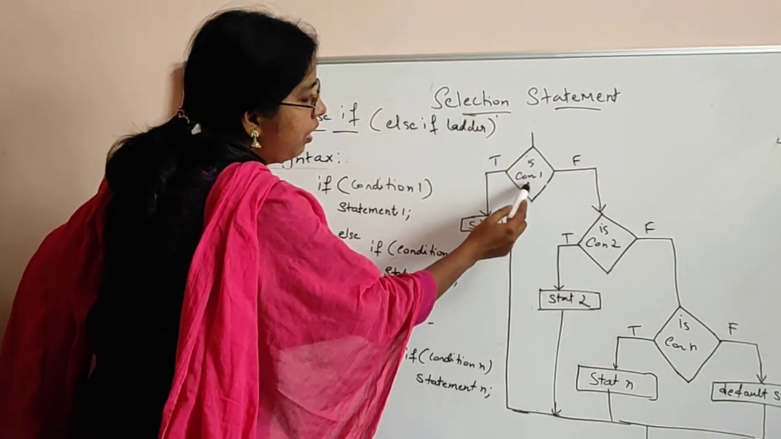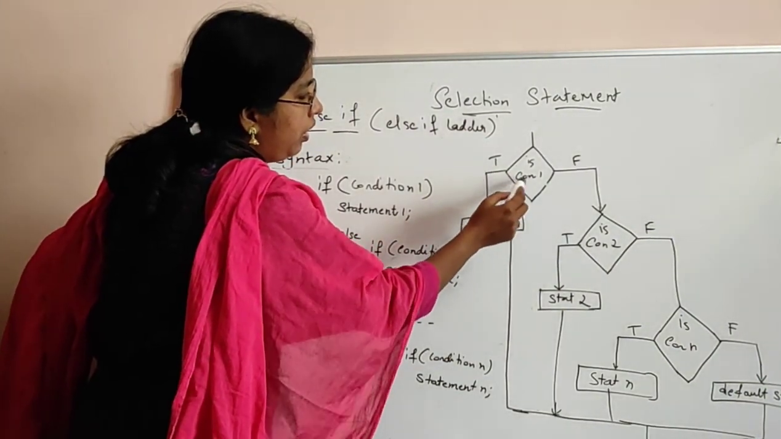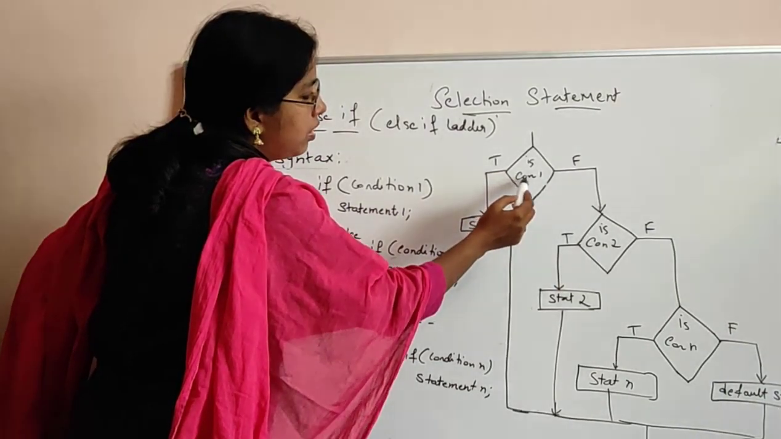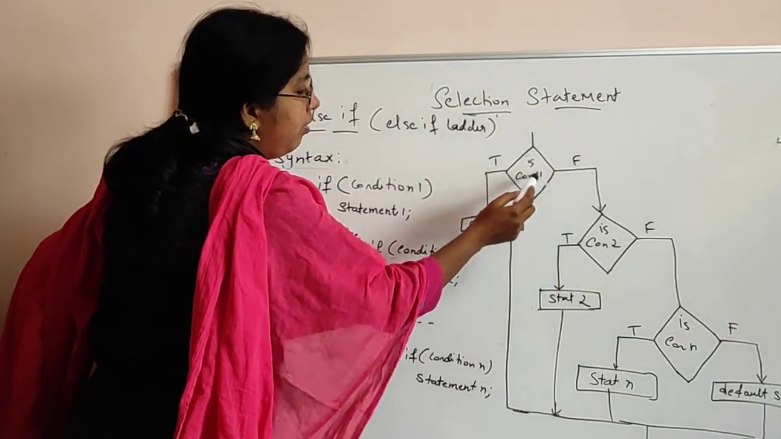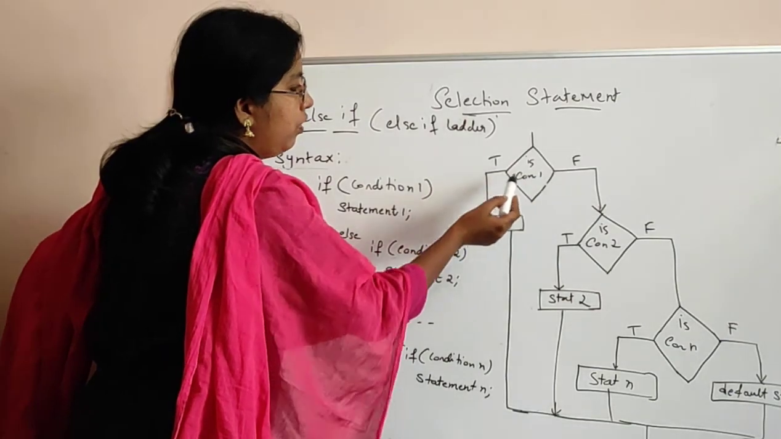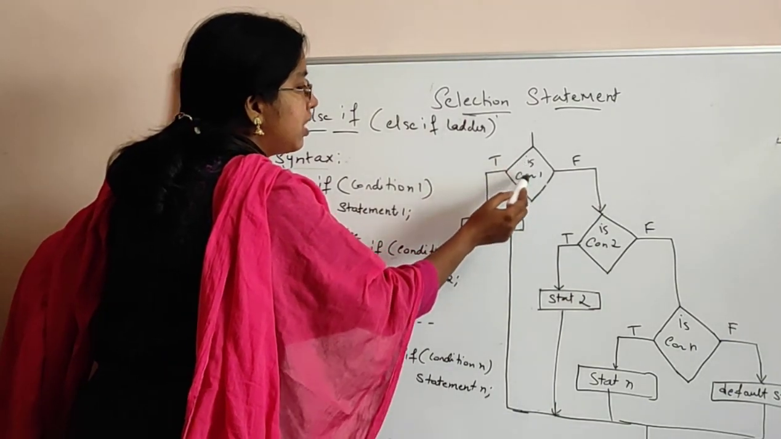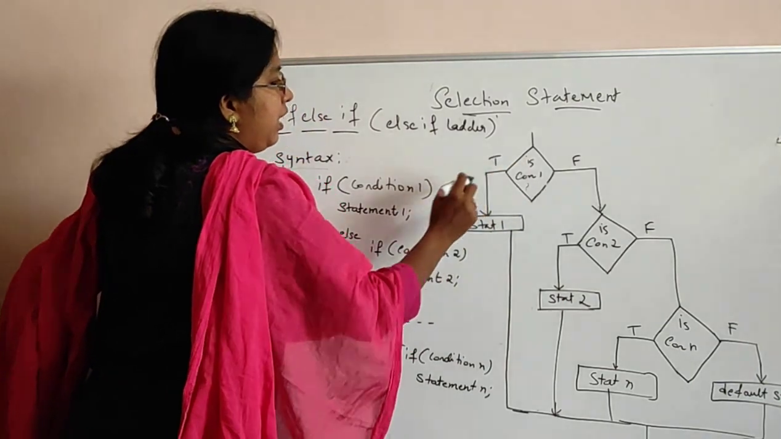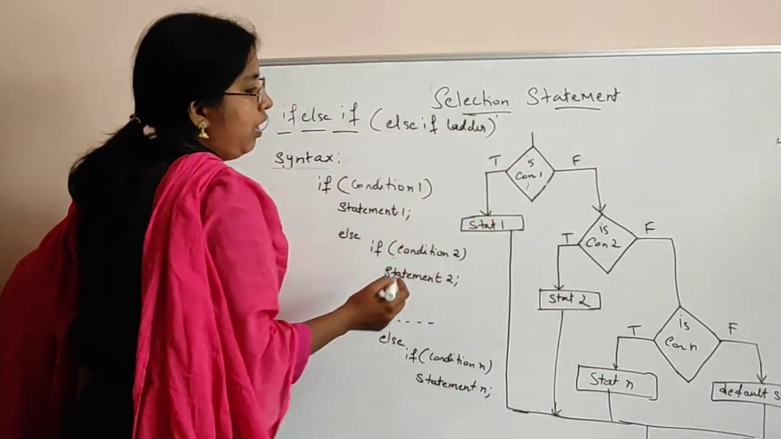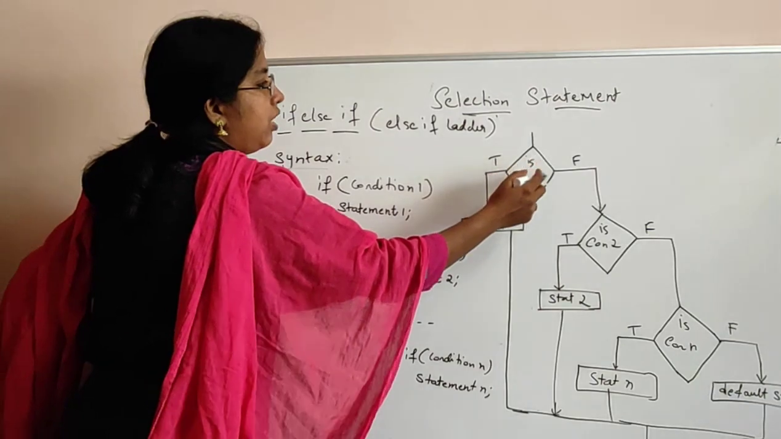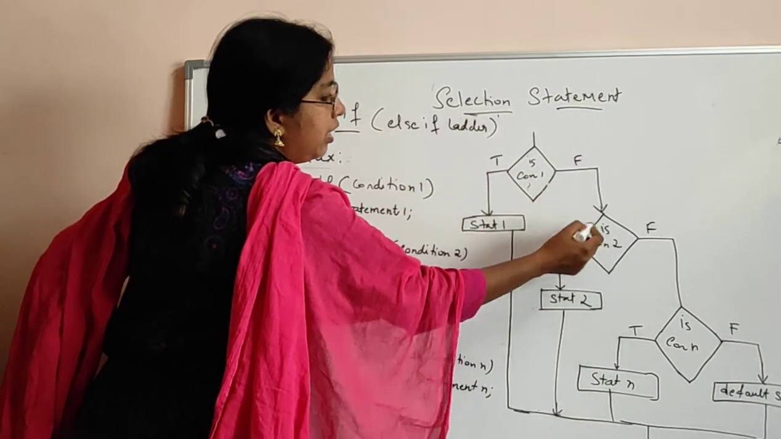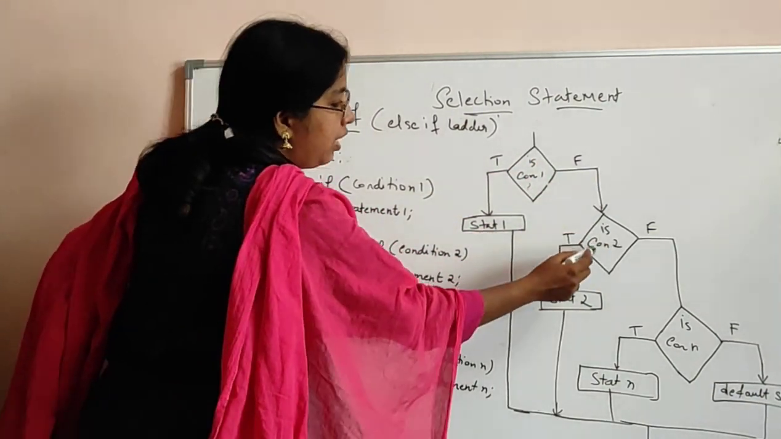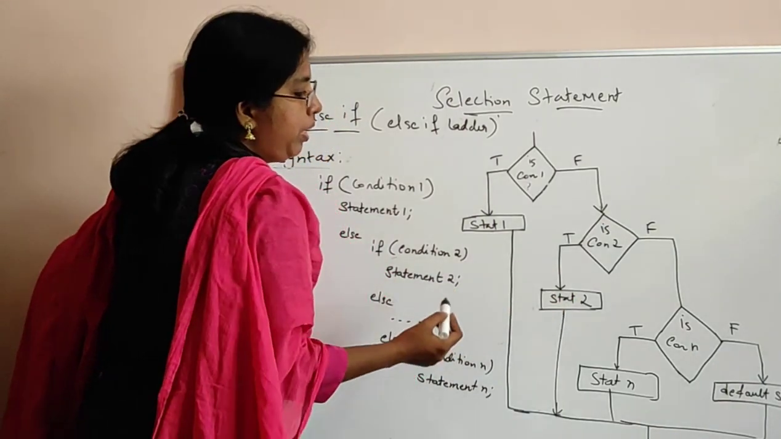If the condition 1 is true, so I have written in short form, CON. This is condition 1. When you are writing, you can write the full name, condition. Is condition 1 true? If it is satisfied, true, then statement 1 will be executed. Suppose this condition is false, it goes to the other conditions, condition 2. If this condition is true, statement 2 will be executed.